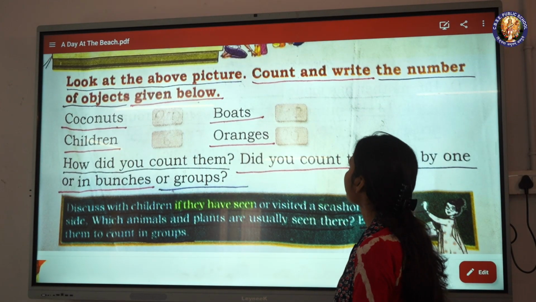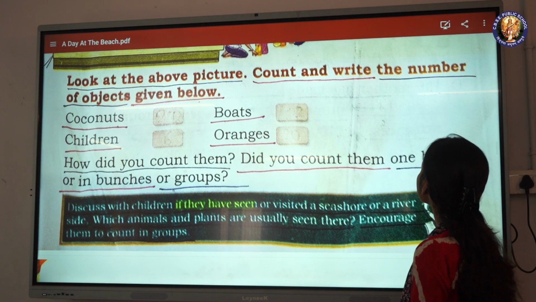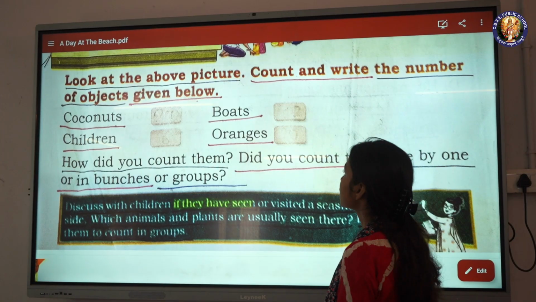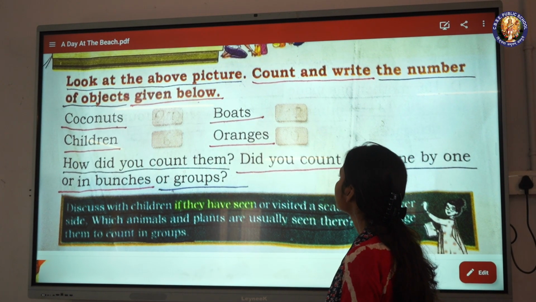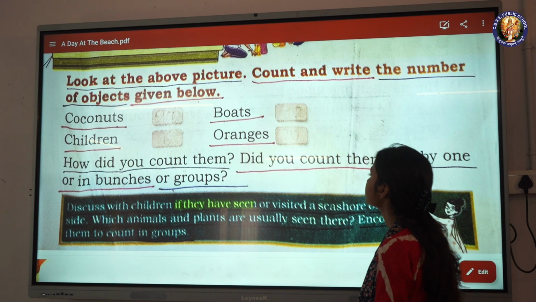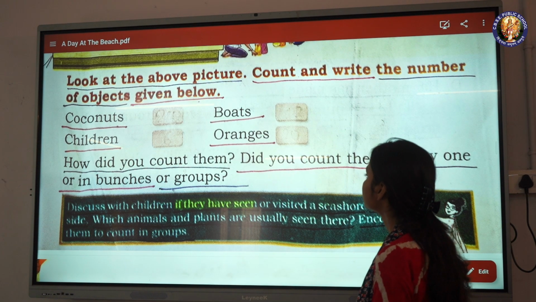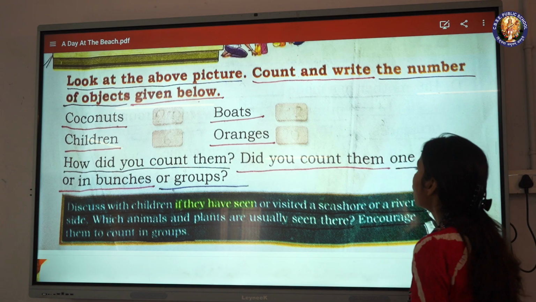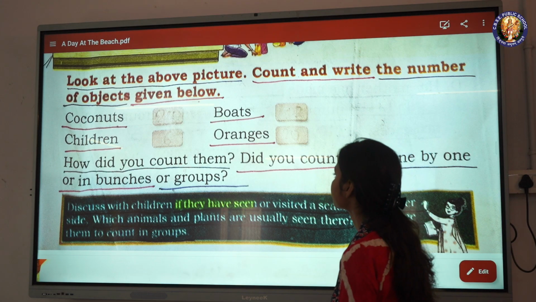Look at the above picture. Count and write the number of objects given below. Coconuts, boats, children, oranges. How did you count them? Did you count them one by one or in bunches or groups?